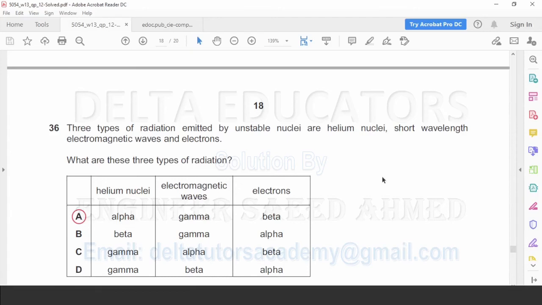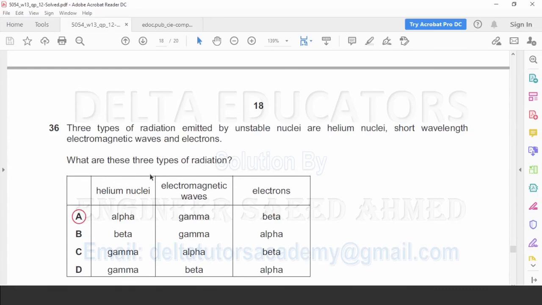Alpha particles are positively charged, and the mass of an alpha particle is equal to the mass of a helium nucleus, whereas beta particles are negatively charged and their mass is equal to the mass of an electron. Gamma rays are electromagnetic radiations and they don't have any mass or any charge. Now we check the options.